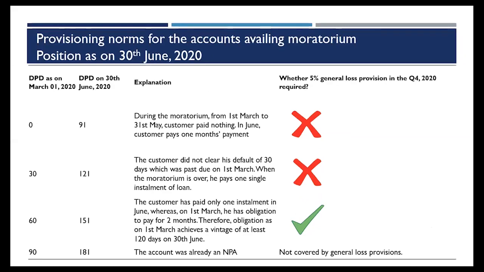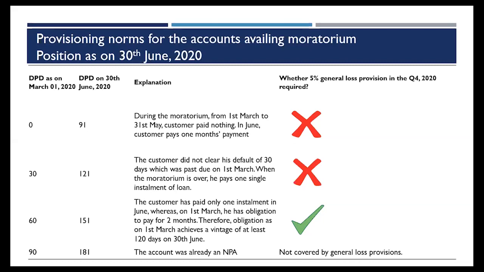It will be the same for those SMA 1 and 2, for those asset classes which were already SMA 1 and 2 on 1st March. As on June, due to the moratorium, the obligation for the customer to pay has not arisen during this moratorium period till 31st March. So even if the customer was classified as SMA 0 or 1, the clock will start moving only once the moratorium period gets over.